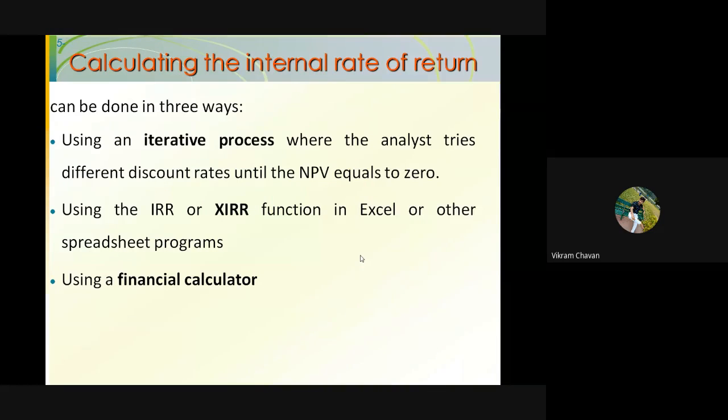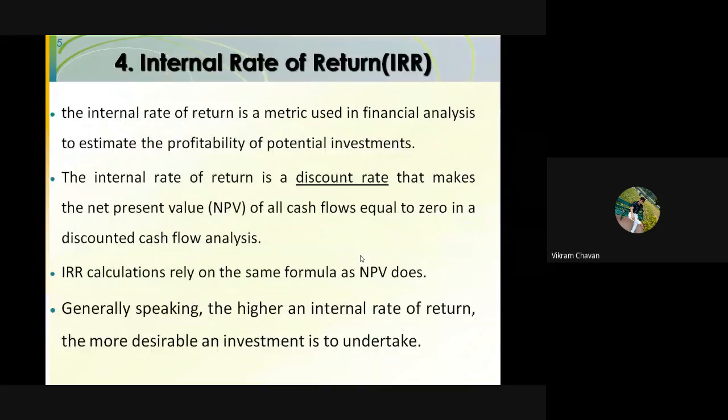Is everyone getting it? Please mention in the chat box whether you are getting some of the knowledge related to this internal rate of return. Okay. So please note down some of the points and formulas related to the internal rate of return so that we can proceed to one of the problems. Firstly, write down some of the points so that you will understand this particular internal rate of return better.